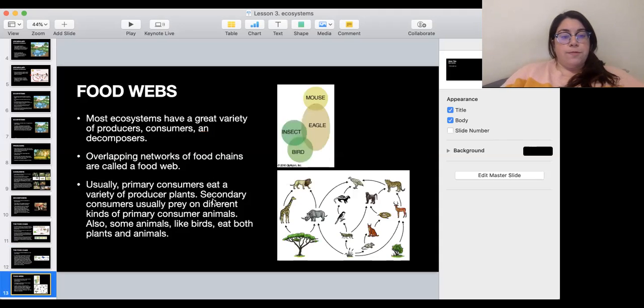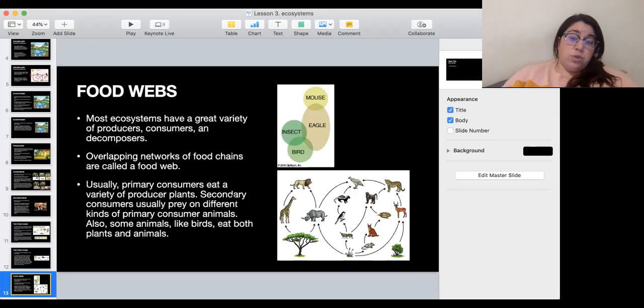And then we have food webs. Food webs are like food chains but relating to each other, because most ecosystems have a great variety of producers, consumers, and decomposers, and they overlap, meaning that one of them can be in more than one food chain. Usually, a primary consumer eats a variety of producer plants. They don't only eat one.